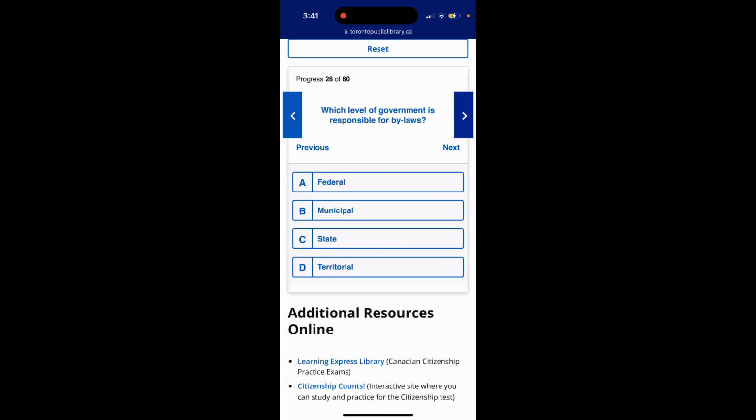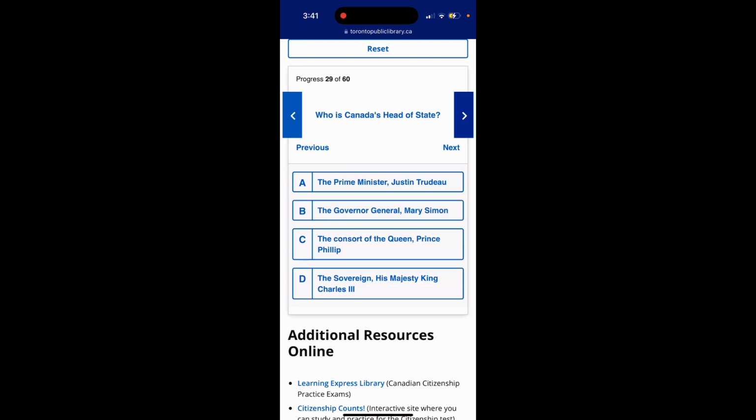Question 28. Which level of government is responsible for bylaws? Federal, municipal, state, territorial. The answer is option B, municipal. Who is Canada's head of state? A, the Prime Minister Justin Trudeau. B, the Governor General Marie Simon. C, the Consort of the Queen, Prince Philip. D, the Sovereign, His Majesty King Charles III. The answer is option D, the Sovereign, His Majesty King Charles III.